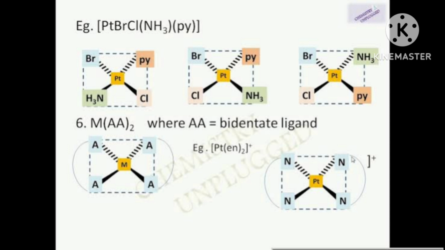One more I am telling you. That is Hg[Co(SCN)4]. Hg is just like a counter ion. And in square bracket, cobalt SCN whole 4 is there. SCN, thiocyanate, whole 4 is there.